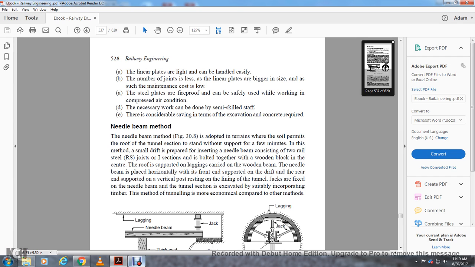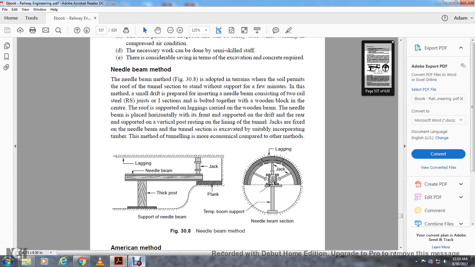The jacks are fixed to the needle beam. The tunnel section is excavated, suitably incorporating timber. This method of tunneling is not very economical compared to other methods. Figure 10.38 shows the needle beam method: the support needle beam, the thick post, needle beam, lagging, jack and plank. Also shown are the lagging, the jacks and the needle beam section.